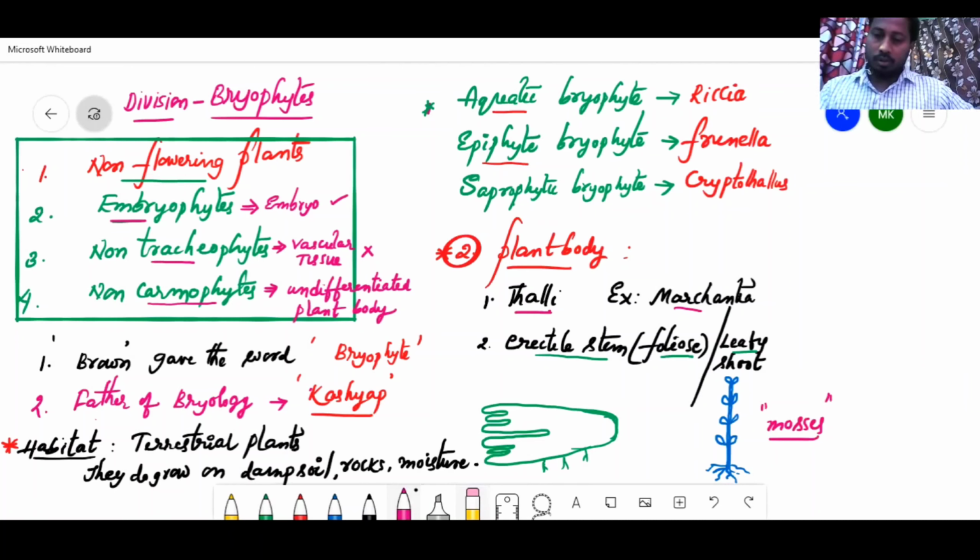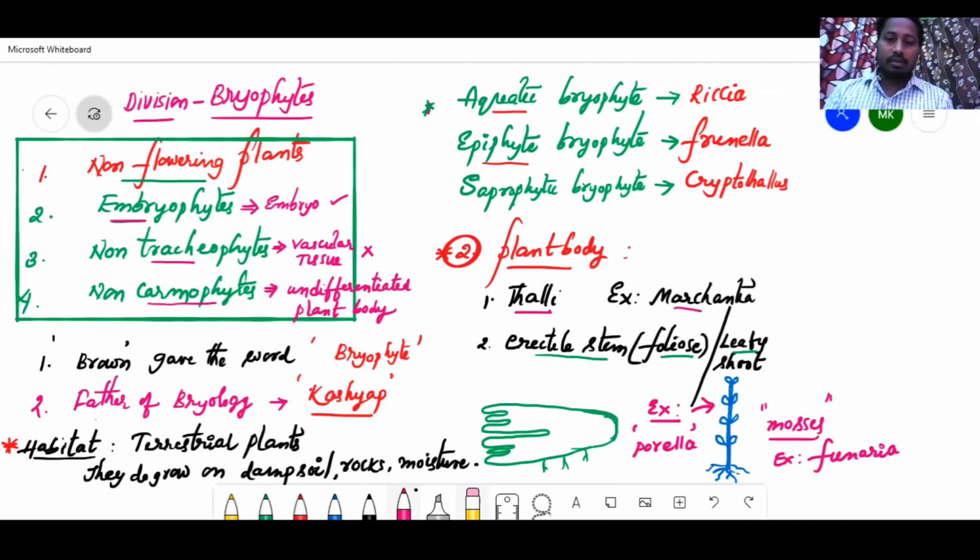Mosses is a group, a class in division bryophyte. For example, you can write Funaria. Even some of the liverworts, an exception, Porella, also will have a leafy shoot, or erectile body, erectile stem.